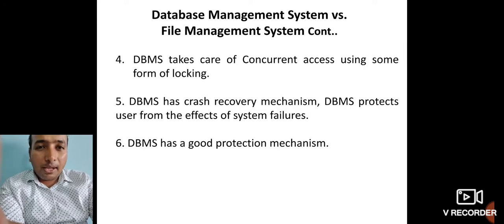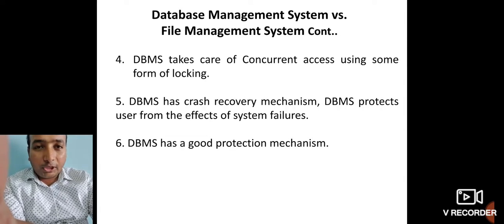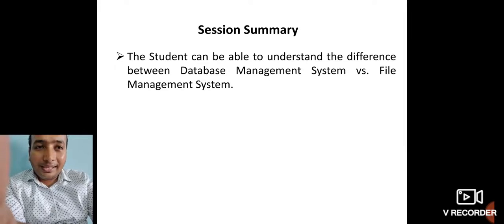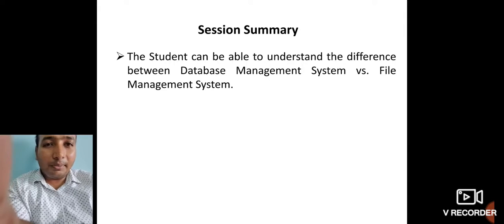So thereby we can say that when compared to the file management system, our database management system is more effective with respect to system security, data security, concurrent access, high effectiveness, high usage, or high portability. So this is the difference between the file system and the database management system.